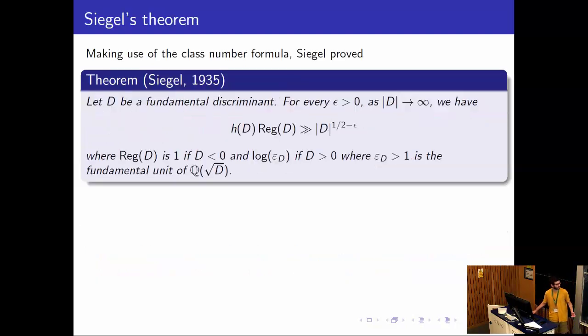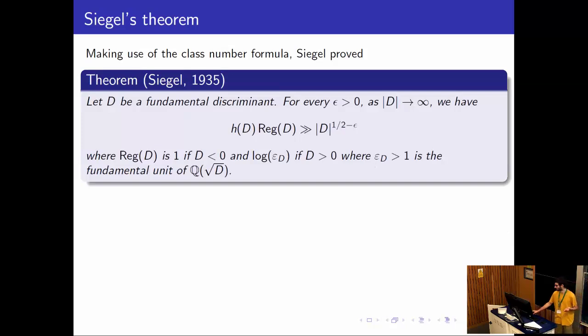So that's it for the introduction. And one last thing I want to say is why we should expect these families of the form n squared plus or minus 4 to have growing class number. So why should we expect there to be finitely many class number 1 discriminants? Because if we consider all positive discriminants, then we expect there to be infinitely many class number 1 discriminants. And this is due to Siegel's theorem, which says that the class number times the regulator of a quadratic field has more or less size square root of the discriminant.